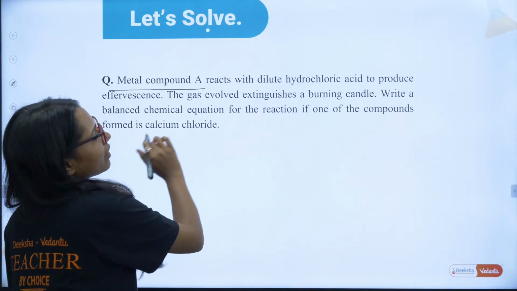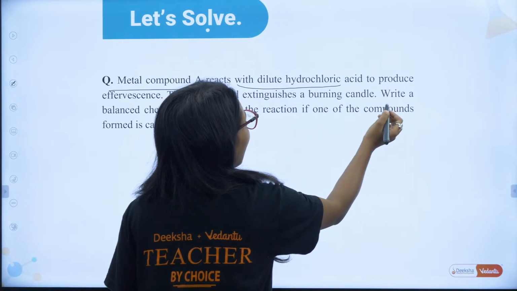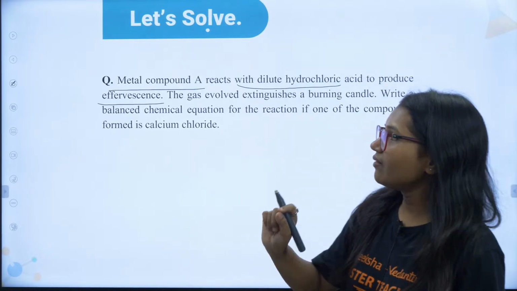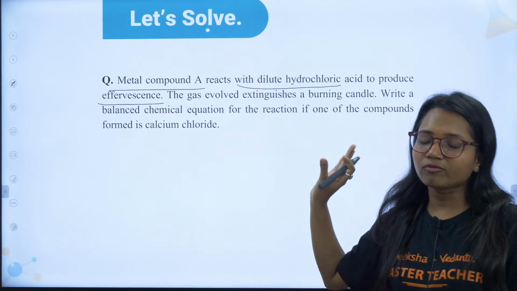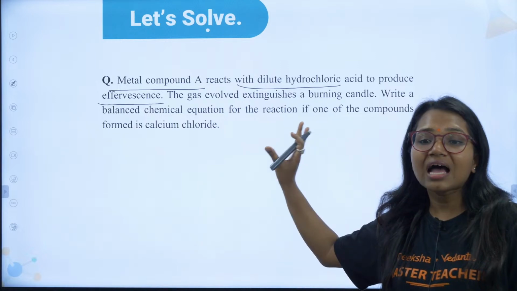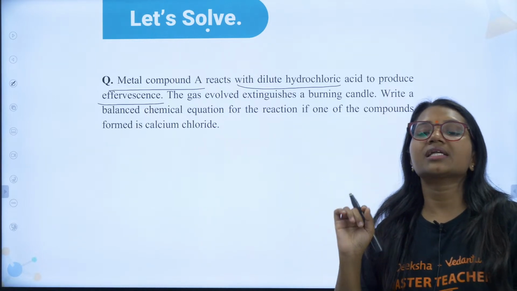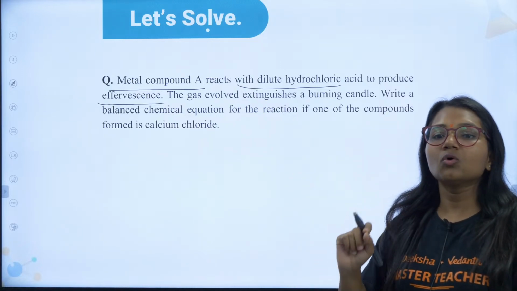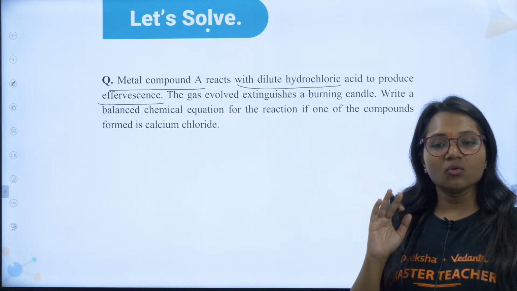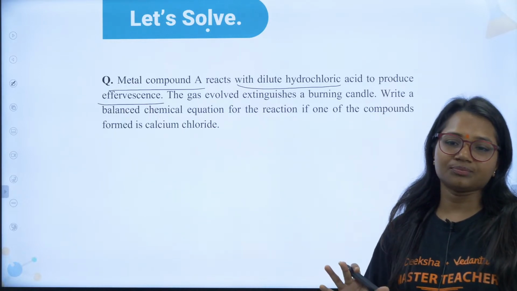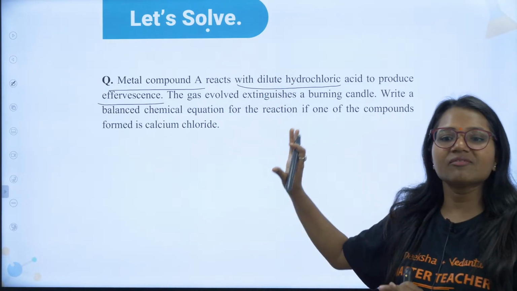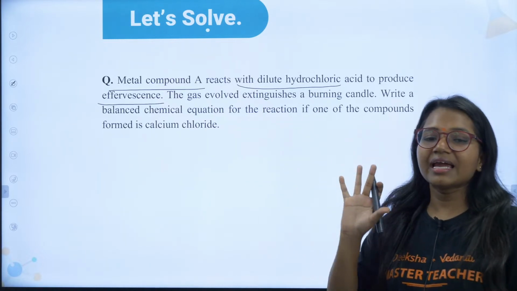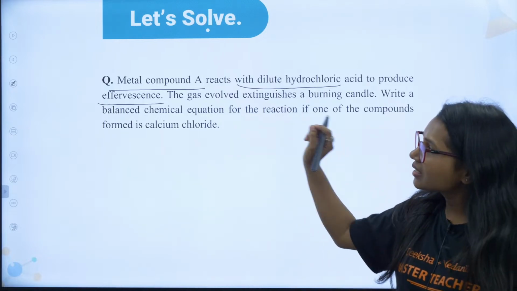Metal compound A reacts with dilute hydrochloric acid to produce effervescence. Again, whenever there is a comprehensive question, whenever there is a passage, you don't have to get scared by the language or the length of the passage. You have to read that passage and you will find out that it is an easy question. It looks very lengthy, so much language is there, but don't get scared by the question, just read.